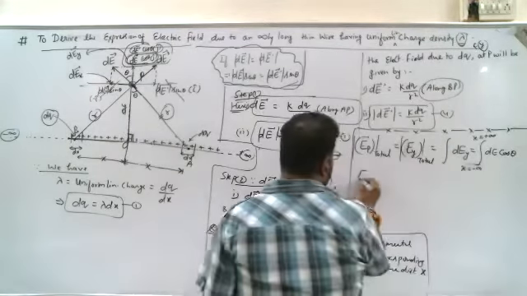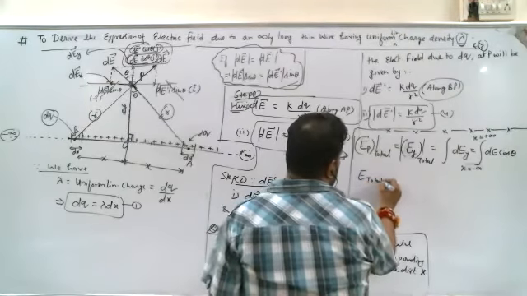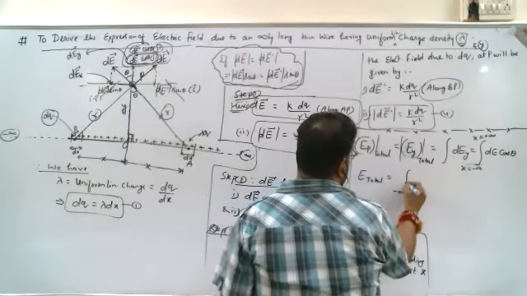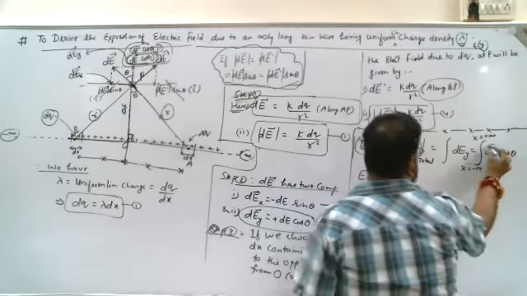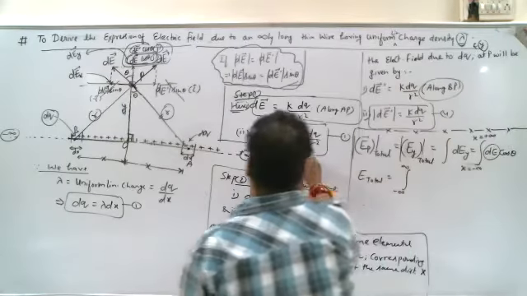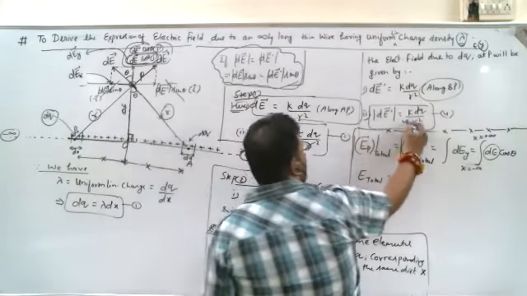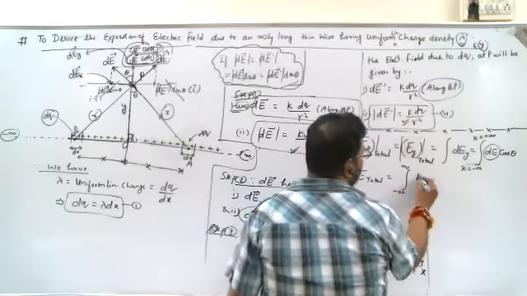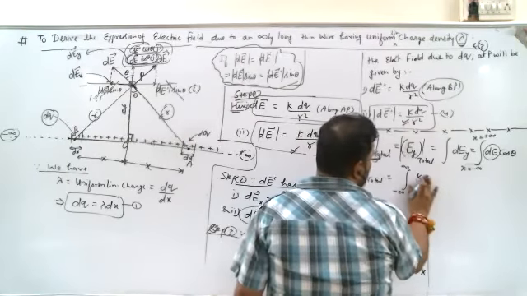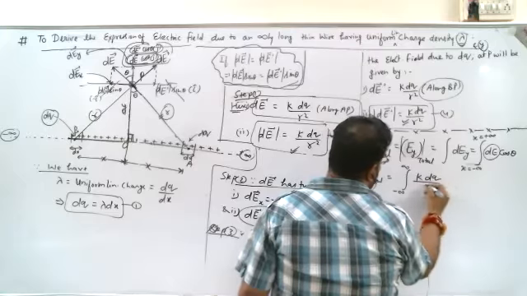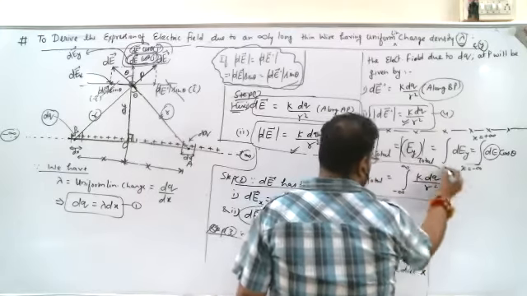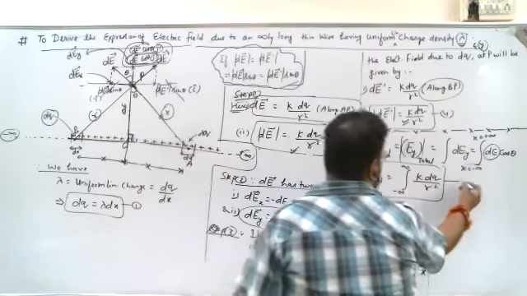Now we are having E total. E total is equal to the integral from minus infinity to plus infinity. What is the value of dE? This is the value of dE, whether this one or this one: k dq upon r square. Equation number 5.